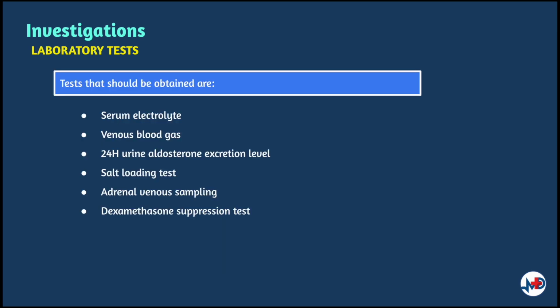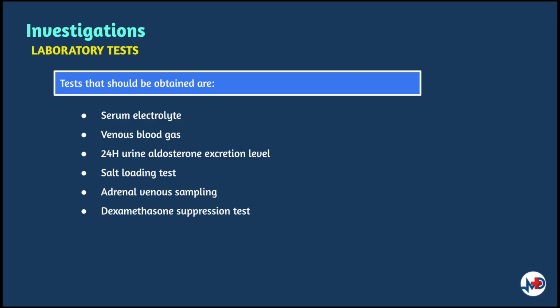Besides, further studies are required to validate the diagnosis. Tests that should be obtained include serum electrolytes, where one would expect to see reduced potassium level, raised sodium level, mild hypomagnesemia, and random plasma aldosterone. Venous blood gases indicate metabolic alkalosis.